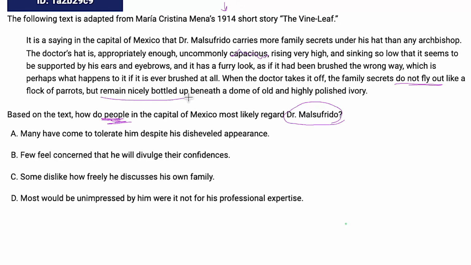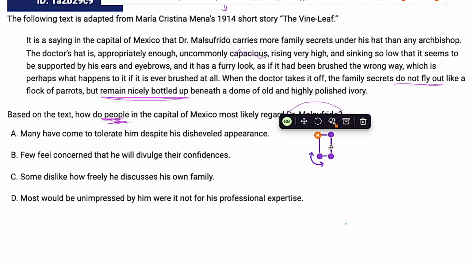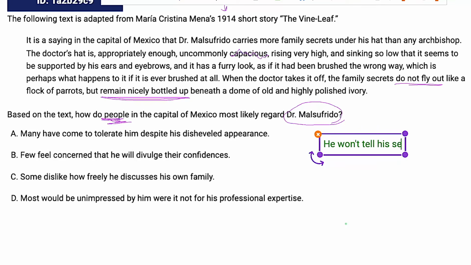Remain nicely bottled up. Okay. So this is kind of crazy, but what I'm getting from this is he has a lot of family secrets, but he's not letting them fly out. He's not telling secrets. So I'm going to infer, and this is a bit of an inference, just because I have to deal with the figurative language here, but I'm going to say something along the lines of he won't tell his secrets, something like that, right?